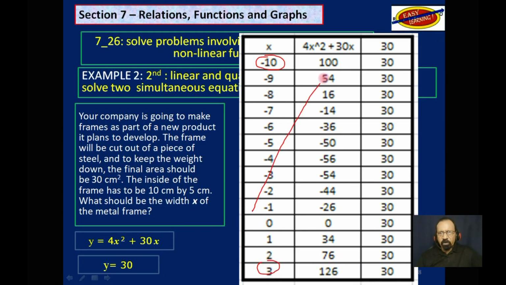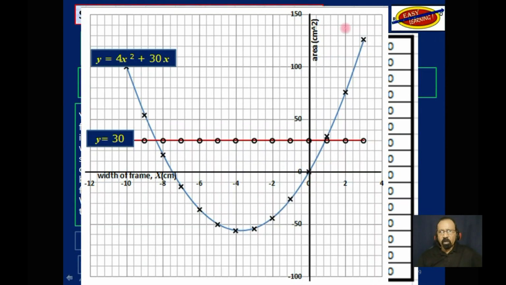So we get some points. Remember, I said we are beginning at -10 and we're going to 3. Truth of the matter is, we don't need all of those. The width will never be negative anything. But we will use it just so you could see the parabola from the quadratic equation. And this is what we get. That is the quadratic equation. Remember, you really don't need this part over here. The width will never go into negative value. So really what you need is this first quadrant over here. And our answer is where that area of 30 intersects this graph here, which is this point.